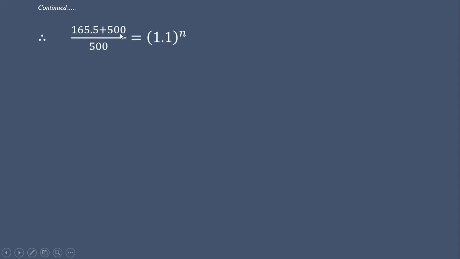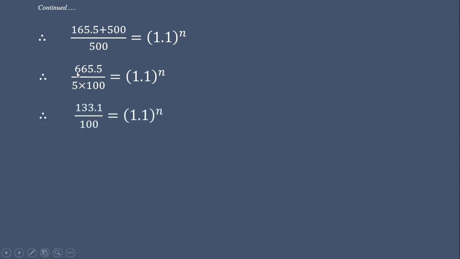So from the previous slide, 165.5 plus 500 upon 500 is equal to 1.1 bracket raised to n. So this addition gives 665.5. We write this 500 as 5 into 100 is equal to 1.1 bracket raised to n. Dividing this by 5, we get 133.1 upon this 100 is equal to 1.1 bracket raised to n. Now this division gives, only we have to put the decimal point here, 1.331 is equal to 1.1 bracket raised to n.